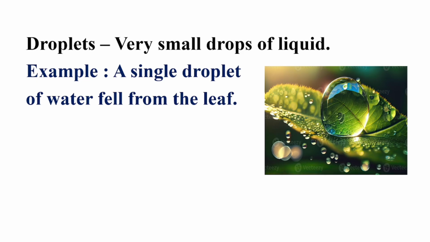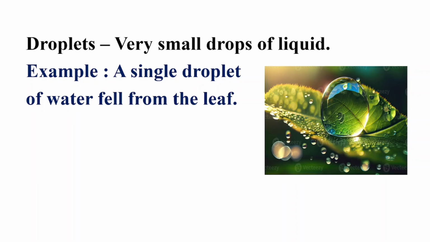Tell me, children, in which season have you seen water droplets on the tree leaves? Okay, you are absolutely correct. You have found it during winter, in the months of October to December. In between this, we have seen water droplets on the tree leaves in the morning when we get up.